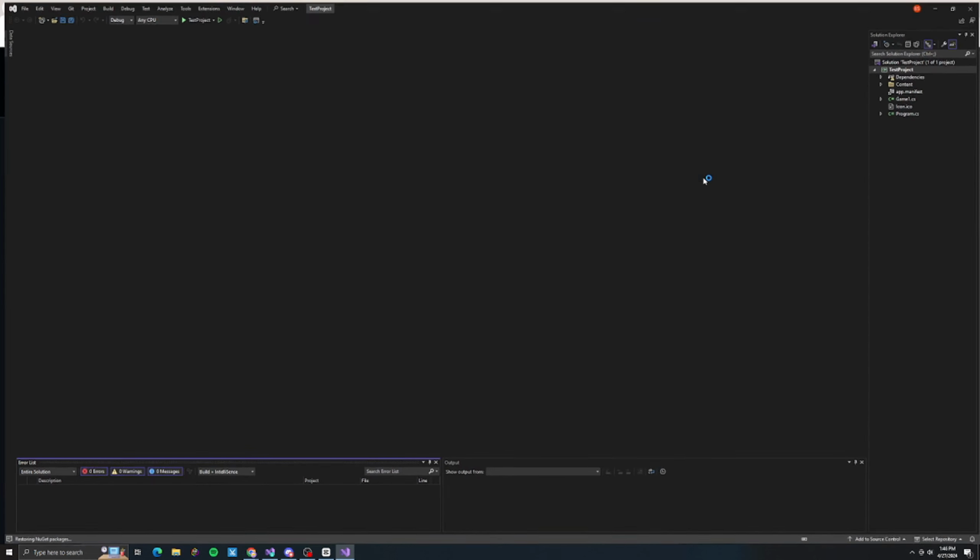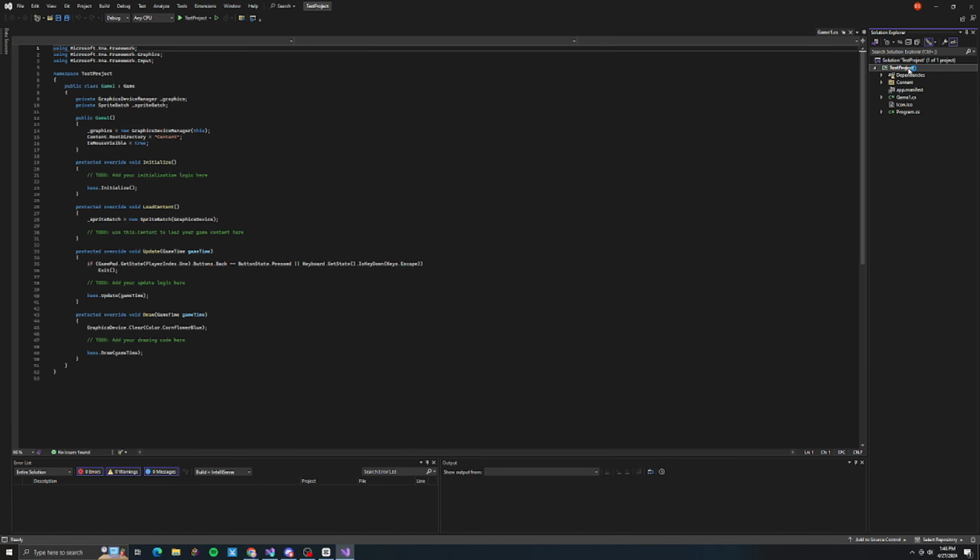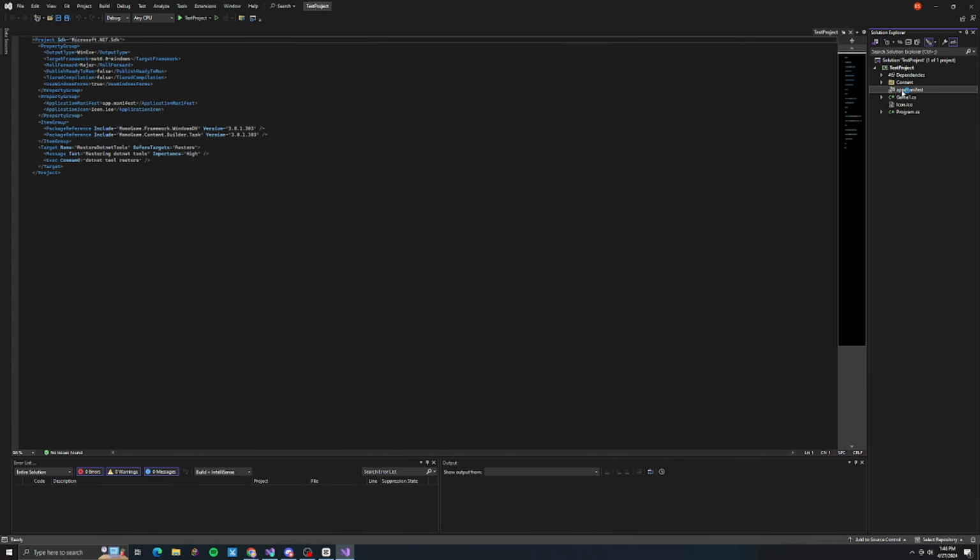All right, so now we should have our test project up and running. Currently we are in Monogame. If you double click on the .csproj, you get pulled up the project. And currently we are in .NET 6, Monogame version 3.8.1.303. This is the latest version of Monogame that is released that you can get through Visual Studio, such as I just did.